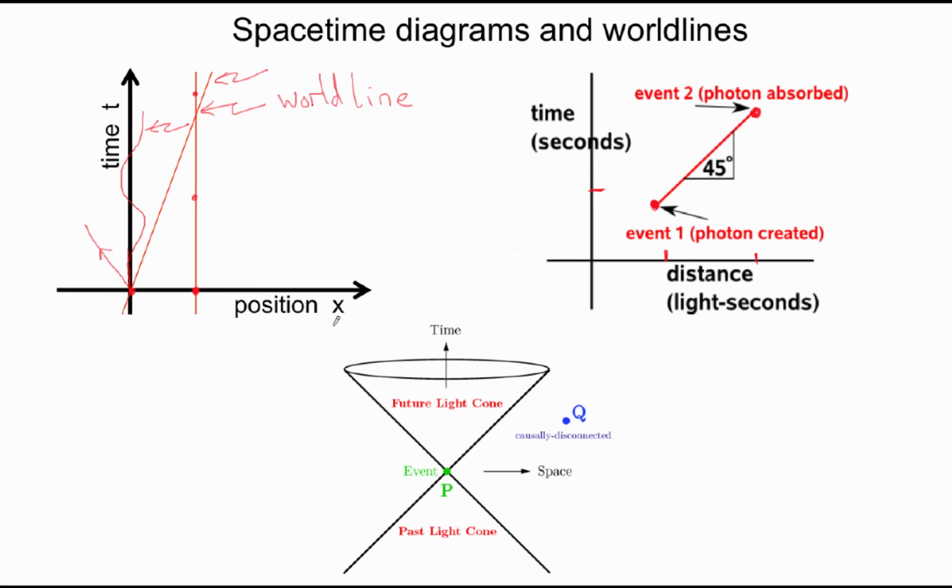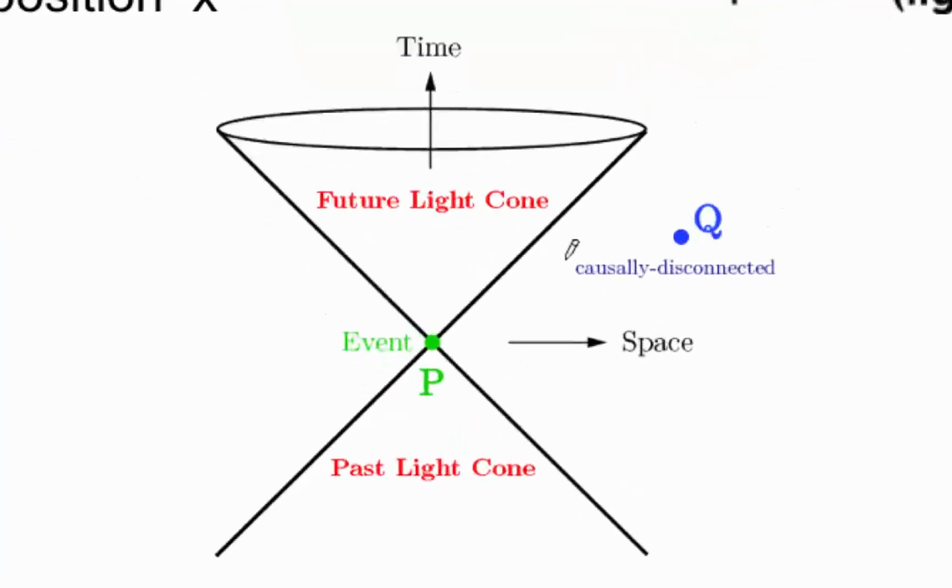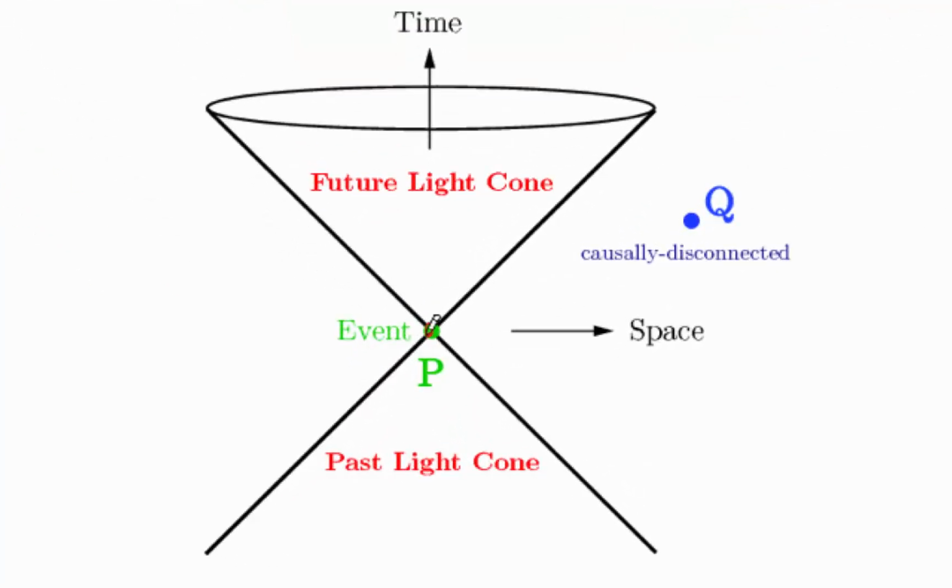So now let's look at this diagram over here, which is called a light cone. Here is an event that happens at the origin. So at position equal to 0, at time equal to 0, the light will move out along this 45-degree line, this way and that way. So this is light that is moving towards the right.